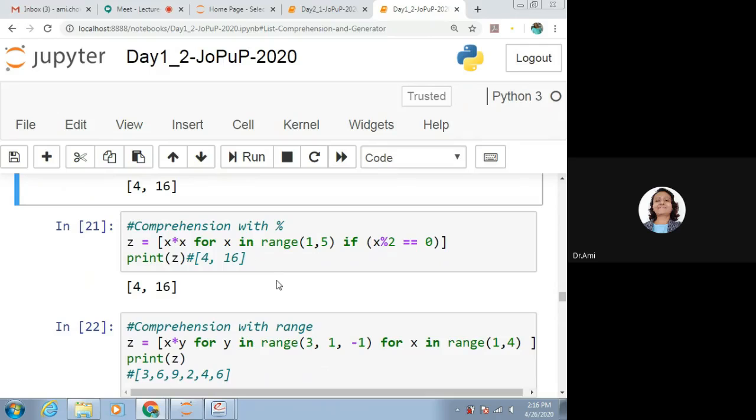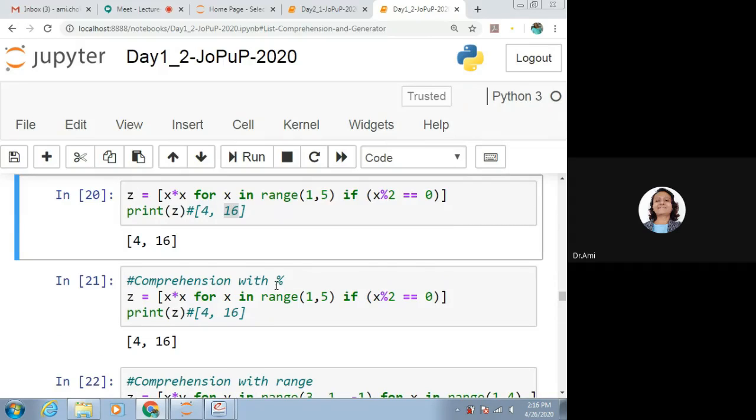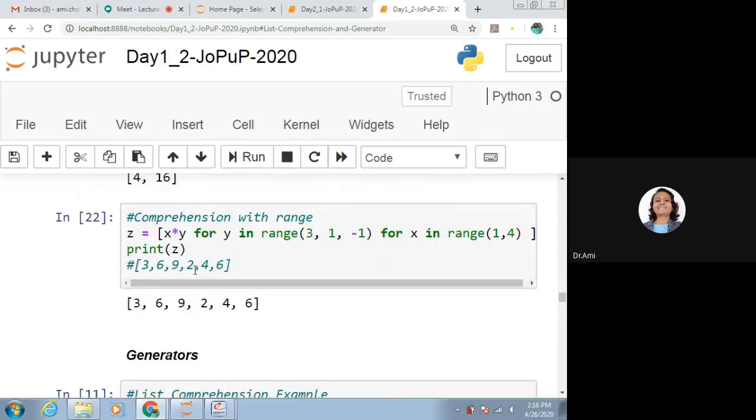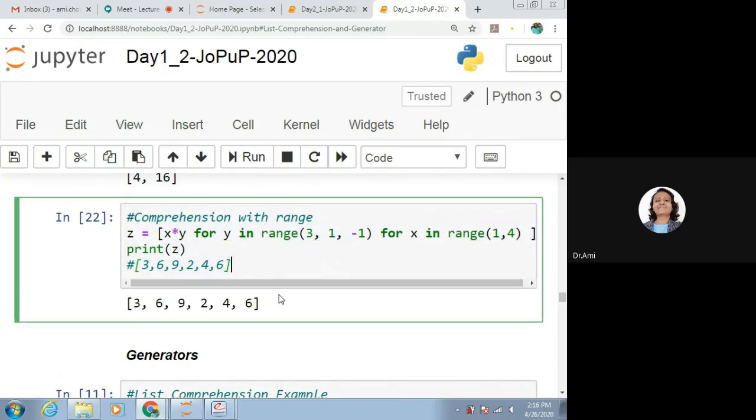One more example, comprehension with range. We have seen range, but here, z is equal to x multiplied by y. So we need to give two values, one for y and one for x. So for y in range of 3 to 1, reverse. Yes, it is reversed because the distance given is minus 1.